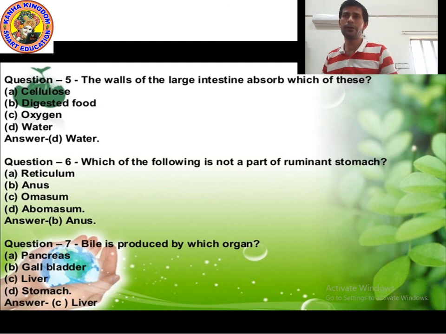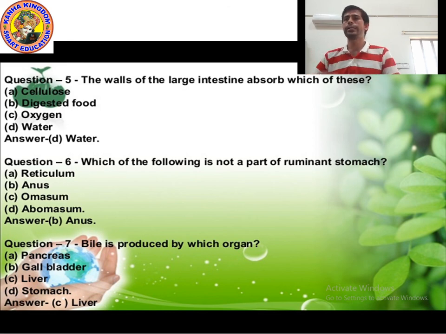They chew it half, then the half chewed food goes into the first chamber of the stomach, which is known as rumen. In rumen, some bacteria act to digest it. These microorganisms digest the cellulose.